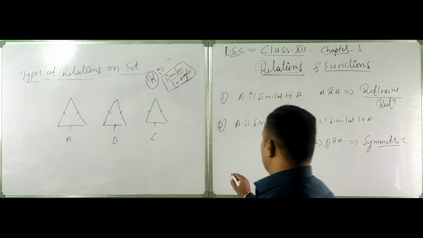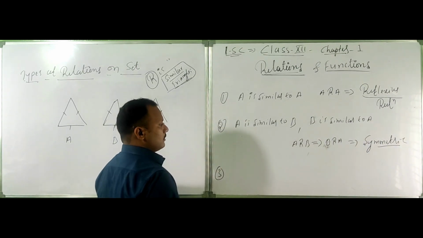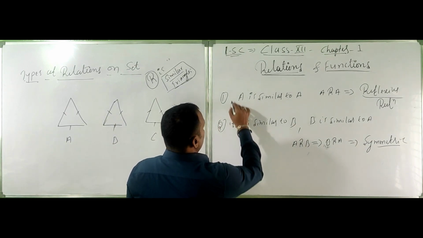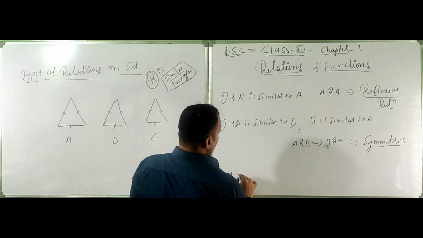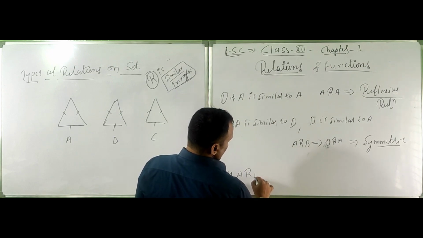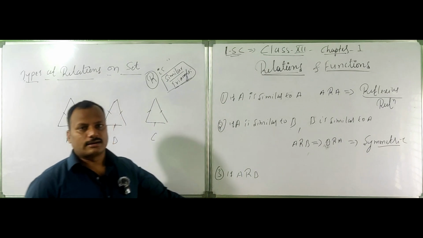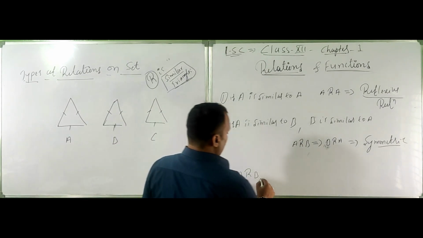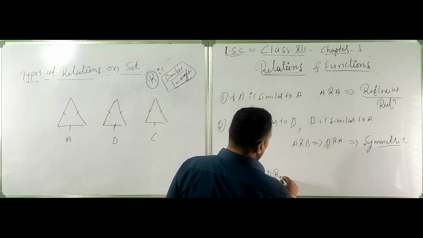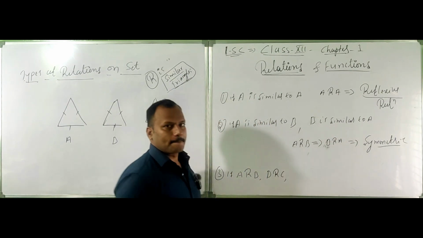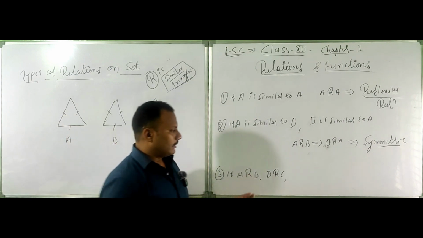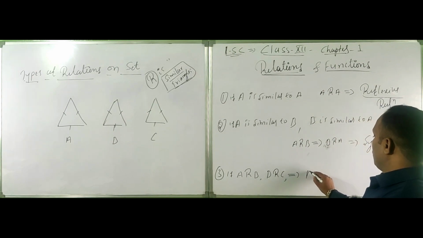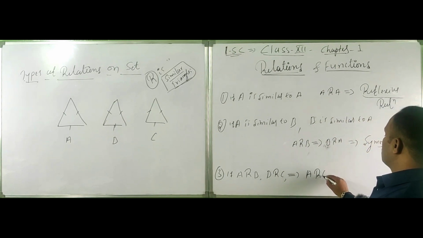Third one: can I apply an if condition? If A is similar to B and B is similar to C, right? Can I write this as implies A is similar to C?